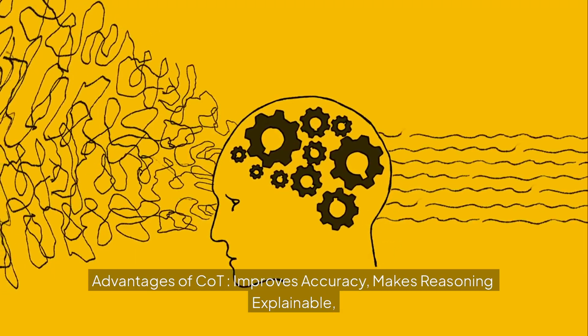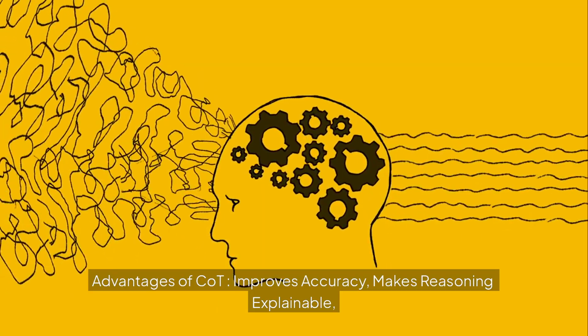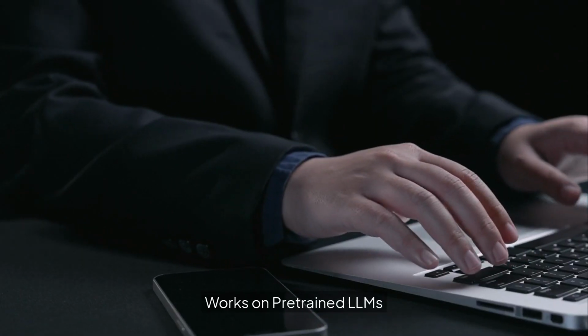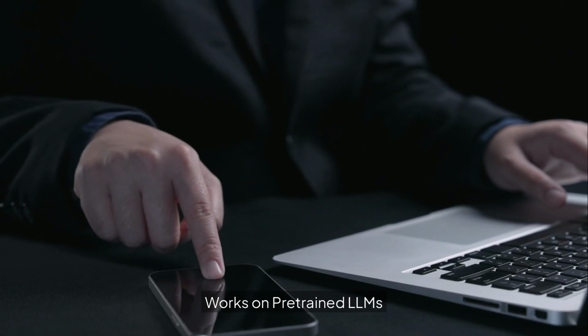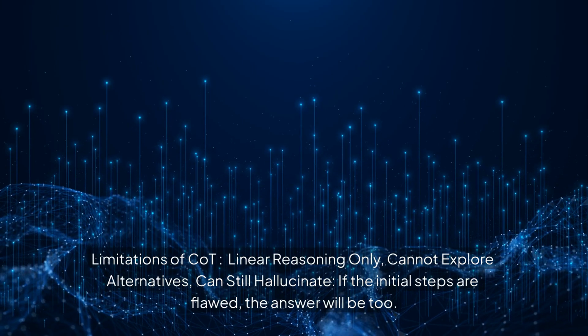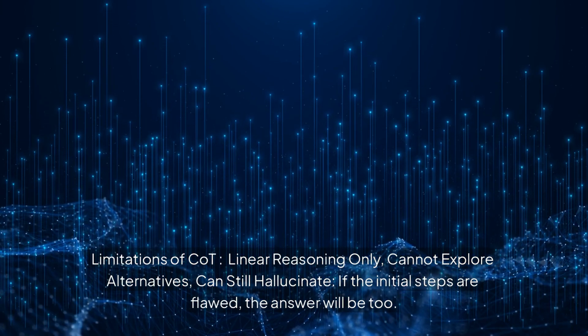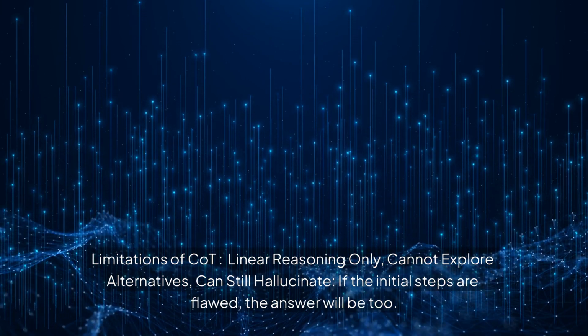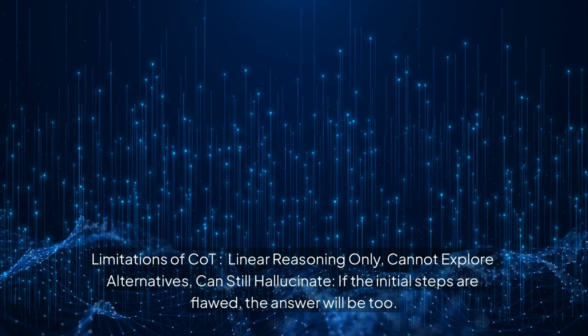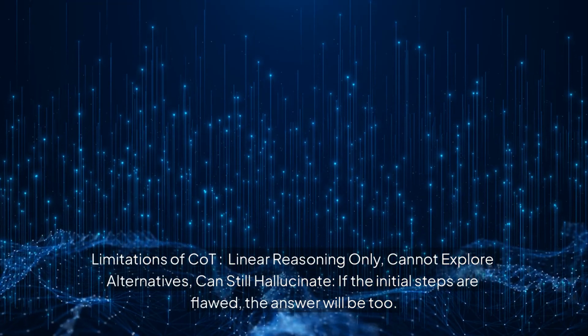Advantages of CoT: improves accuracy, makes reasoning explainable, works on pre-trained LLMs. Limitations of CoT: linear reasoning only, cannot explore alternatives, can still hallucinate. If the initial steps are flawed, the answer will be too.